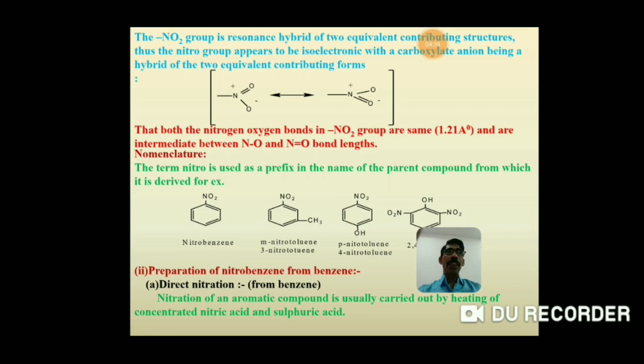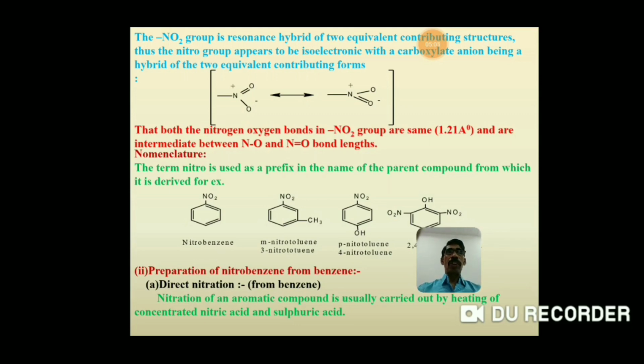Another example is 3-nitrotoluene. Now toluene is the parent compound and the NO2 group is the substituent, the prefix. Therefore, it is called 3-nitrotoluene. Now 4-nitrophenol, in which phenol is the parent compound and the NO2 group is the substituent.